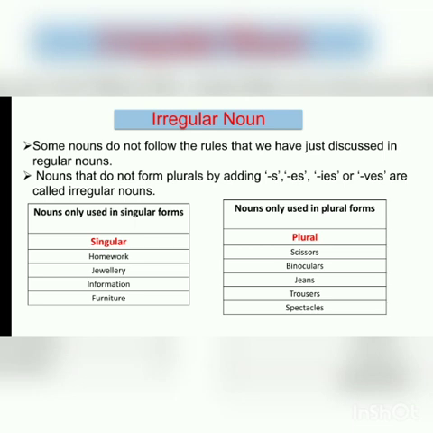Scissors, binoculars, jeans, trousers, spectacles. To sum up regular and irregular noun, we can say that some plural nouns are made by adding s, es, ies, ves. These are called regular nouns, while some nouns do not follow the defined rules. These are called irregular nouns.